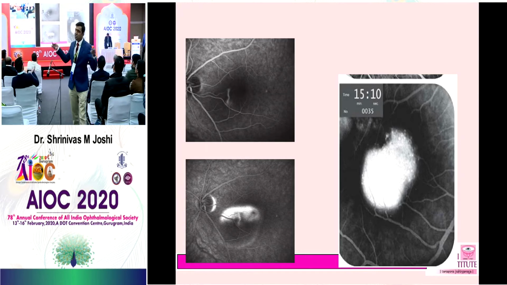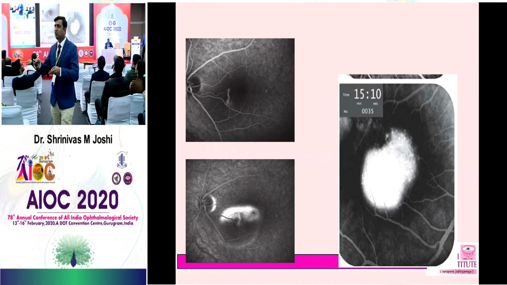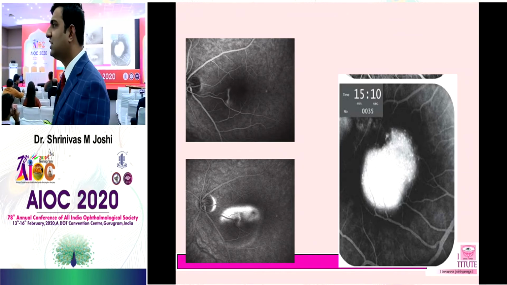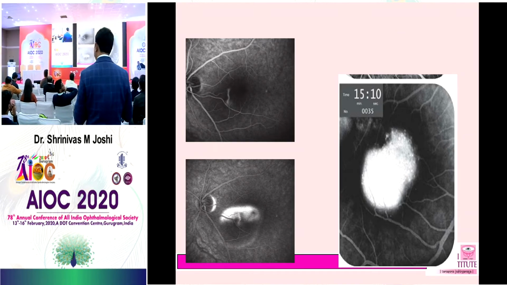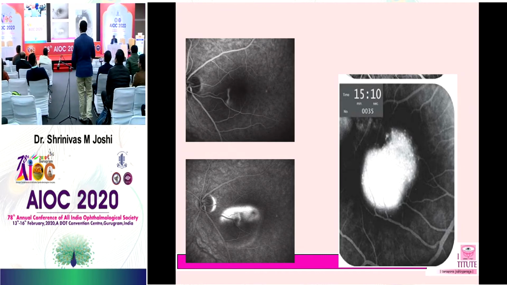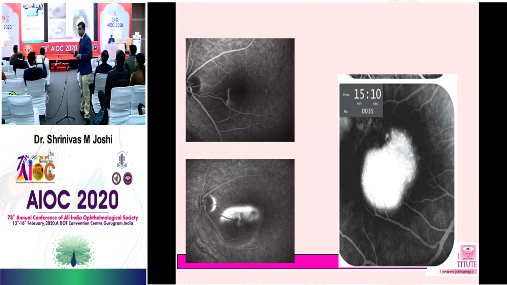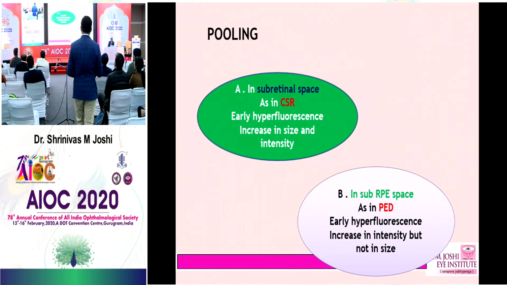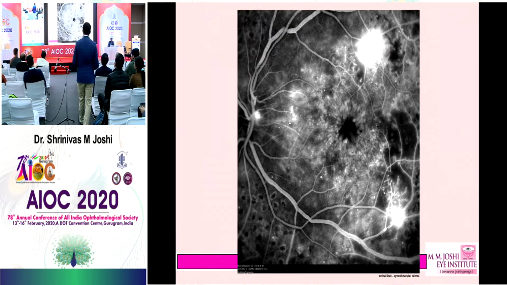You always jump into the diagnosis first. You always have to tell which eye, which phase of the angiogram, what is the feature of this angiogram, and then tell the final diagnosis. Yeah, you see the smokestack pattern in this, and what is this you see on the right side? Pooling of the dye, right? Okay, so what is the pooling? In the subretinal space you see the CSCR, and if it is in the sub-RPE space, it's PED.